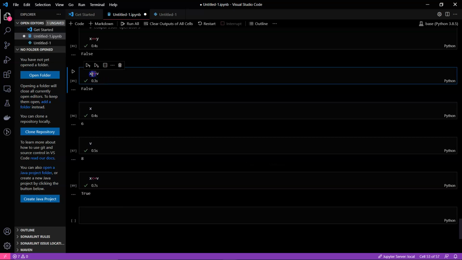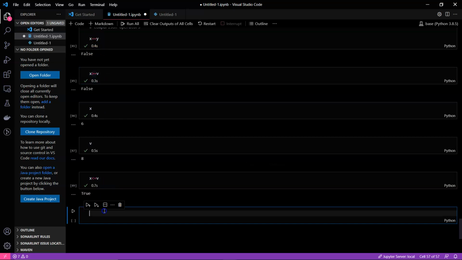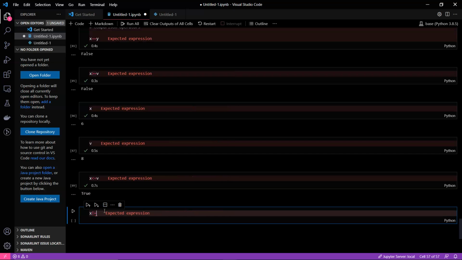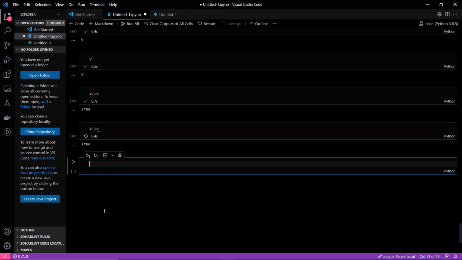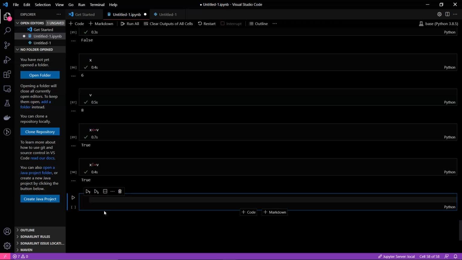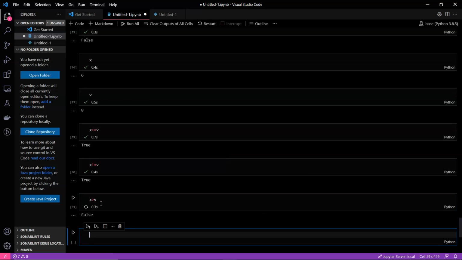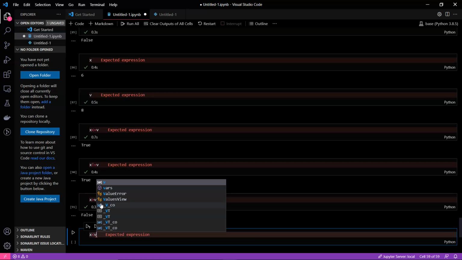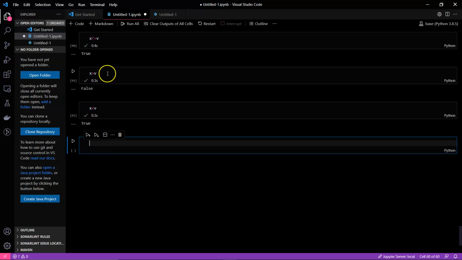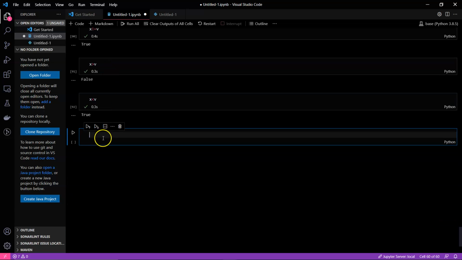So these are the comparison operators, and there's also one more comparison operator, x not equal to v. So there are comparison operators to check if two variables are equal, or greater than or equal to, or less than or equal to, even just greater than v, and even less than v. So these are the comparison operators which we have learned. Now let's go for learning logical operators.